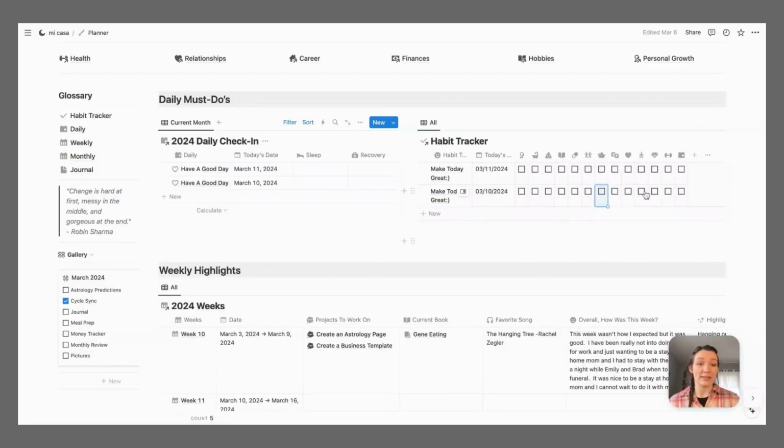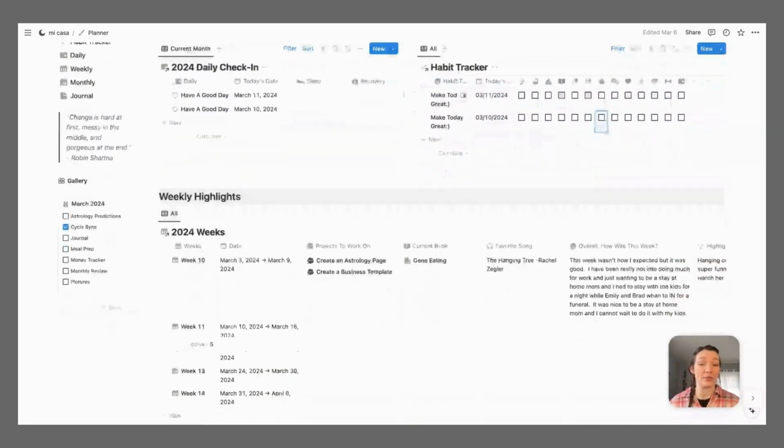And then this is the habit tracker. I'm not a huge habit tracking type of person. I don't feel like it's necessary for me to track every day what I do, if I read every day, if I took a shower every day, if I worked out every day. But it's just here because I know a lot of people do like habit trackers, so there's that.